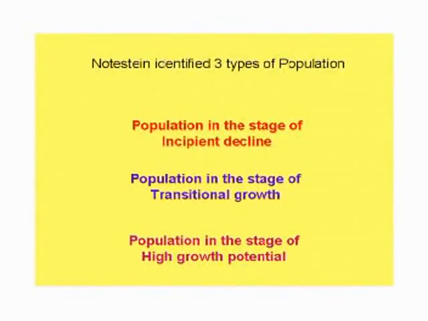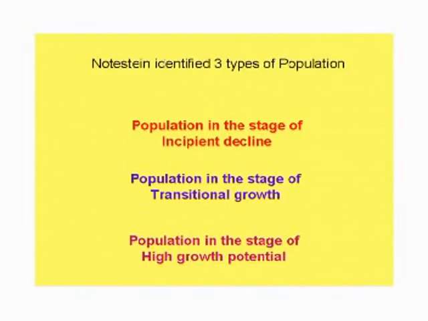Based upon these reasons as well as his findings, he classified all the countries into three categories. Category one: the population in the stage of incipient decline. The second: the population in the stage of transition.